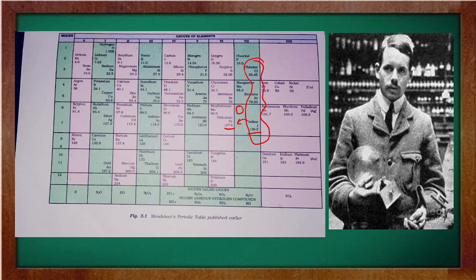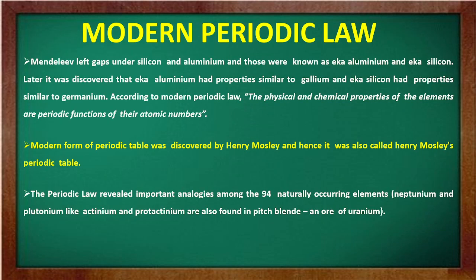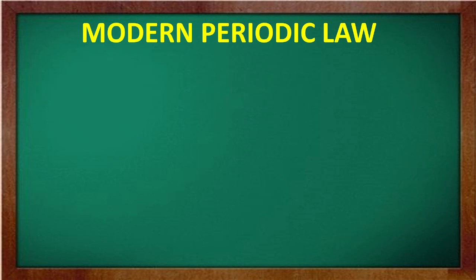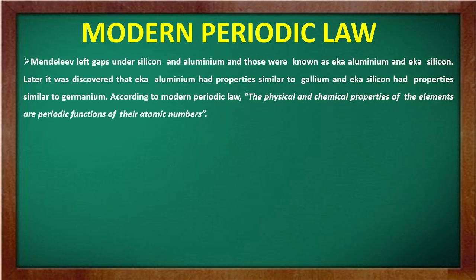Okay, so this was Mendeleev's periodic table. Then next came the modern periodic table, which was given by Henry Moseley. Henry Moseley did a lot of hard work for this. Directly he was unable to do this, and we will come to know about all this in chapter number 2. Now you see, Mendeleev left gaps under silicon and aluminium, and those were known as eka aluminium and eka silicon. Later, it was discovered that eka aluminium had properties similar to gallium and eka silicon had properties similar to germanium.